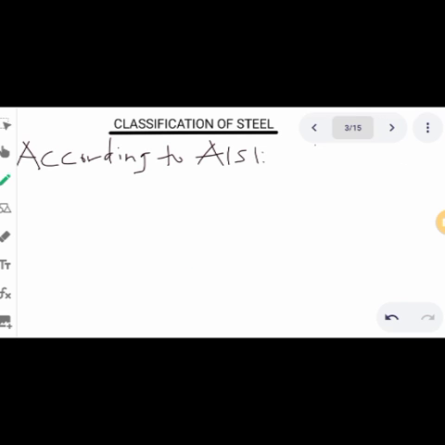According to AISI, steel can be classified into 4 categories, and those categories could easily be remembered using an acronym, which is CAST.